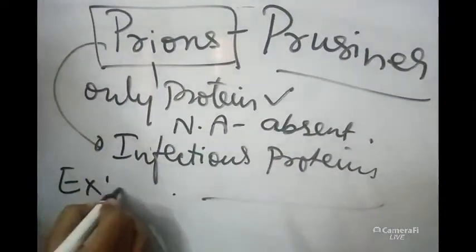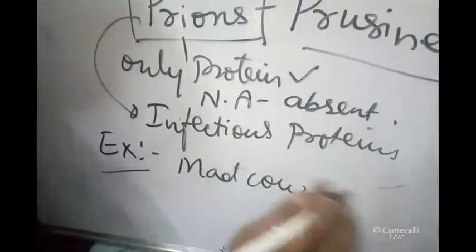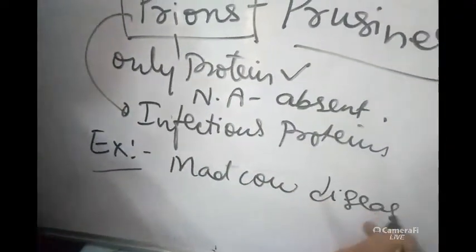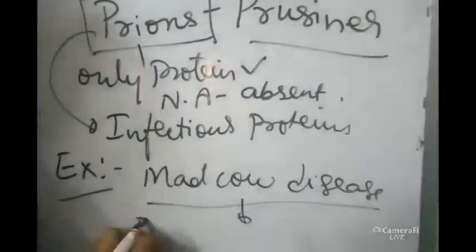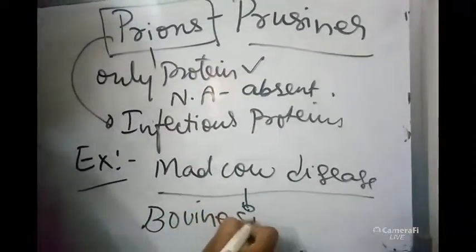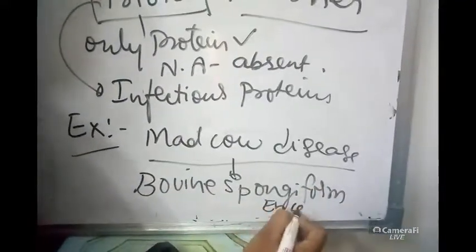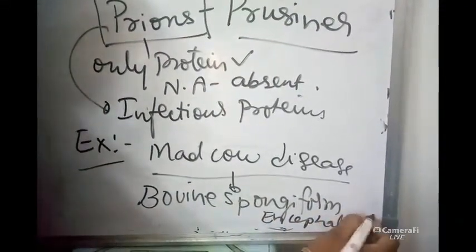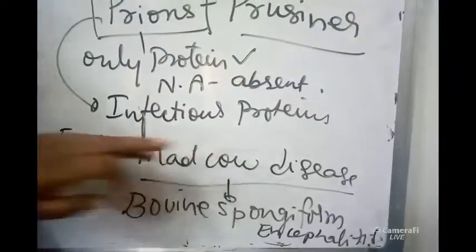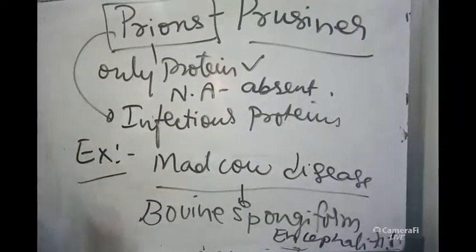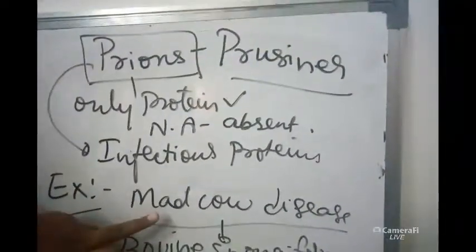An example of a disease caused by prions is mad cow disease. Mad cow disease is also known as bovine spongiform encephalitis. Bovine spongiform encephalitis, also known as mad cow disease, is caused by prions. This disease occurs in cattle, that's why it is also known as mad cow disease.